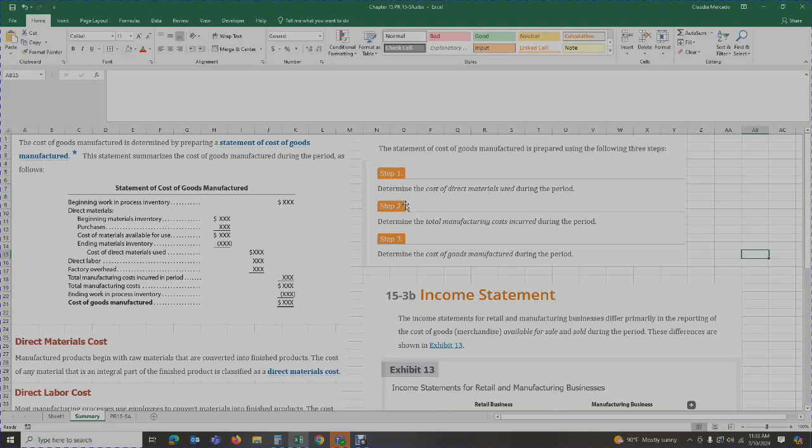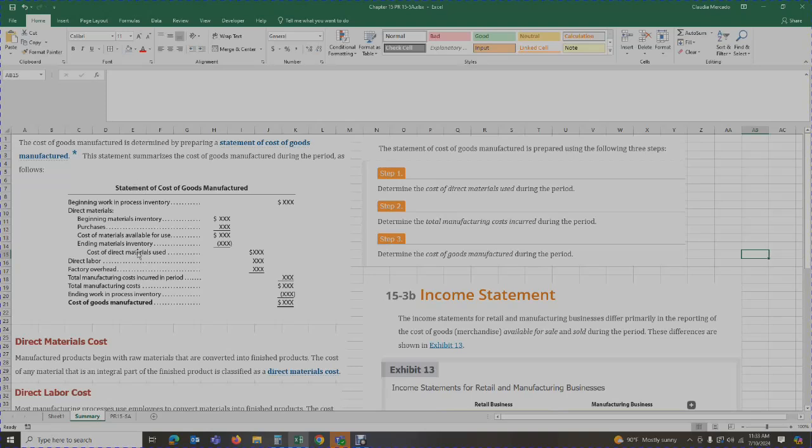Step number one is to determine the cost of direct materials used during the period. Step number two is to determine the total manufacturing cost incurred during the period. And then last but not least, step number three, we're going to determine the cost of goods manufactured during the period. So we're dealing with direct materials, total manufacturing costs, and then the cost of goods manufactured during the period. I would review this information in detail and then begin tackling the problem.